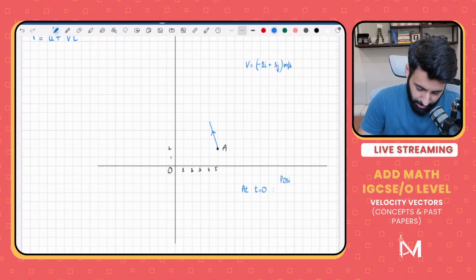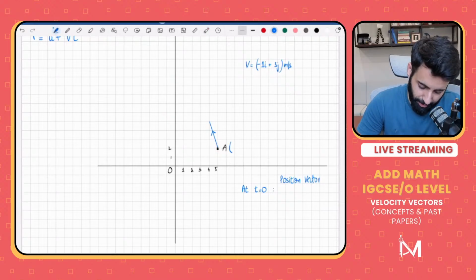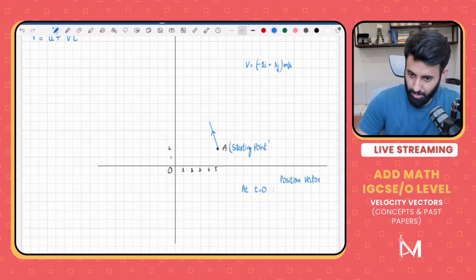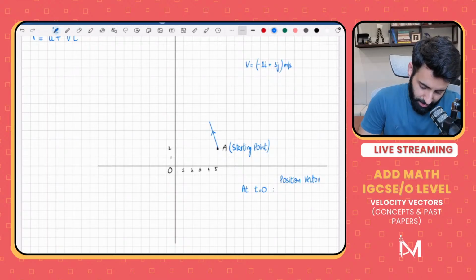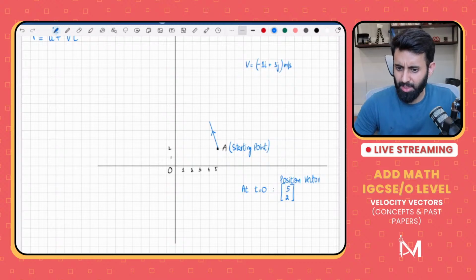This is what the position vector of the object will be. The position vector will basically be vector A. Why? Because A is the starting point. And what's the starting point? The starting point is 5, 2.